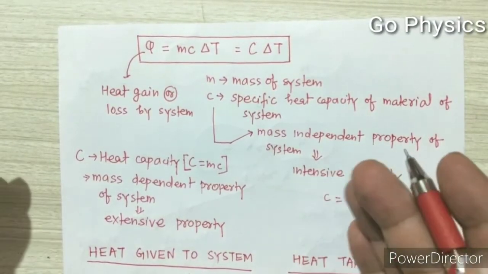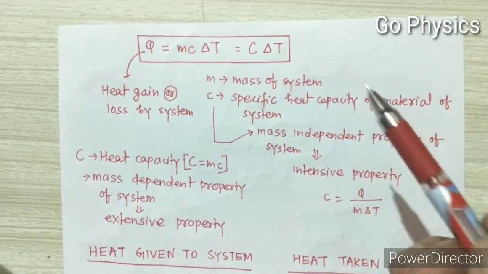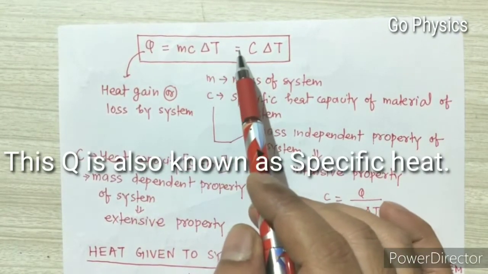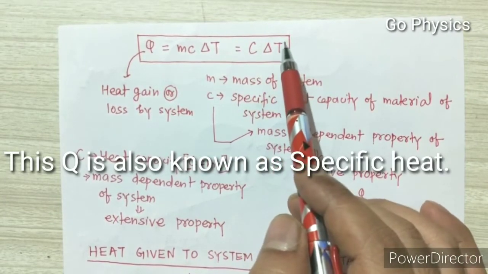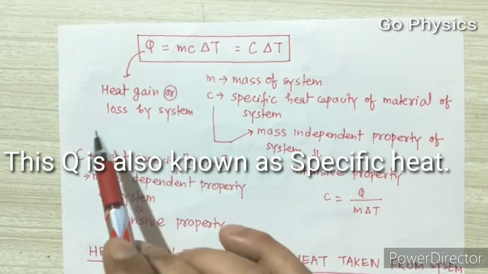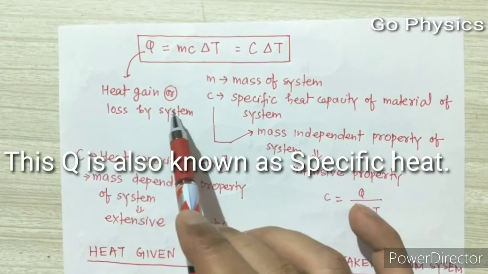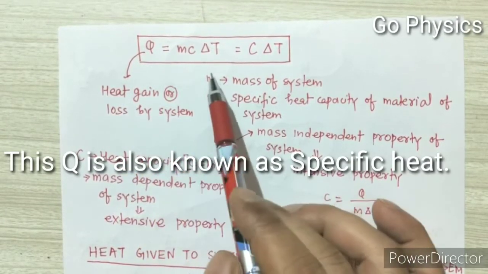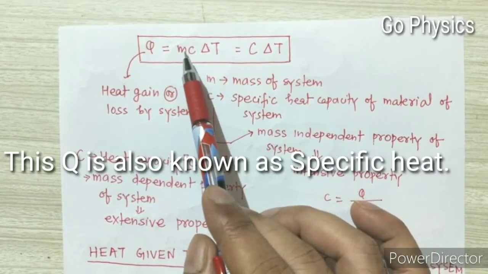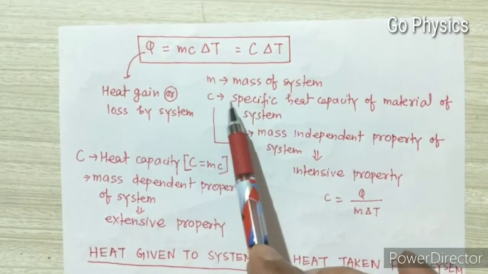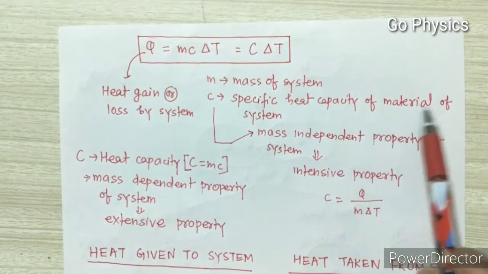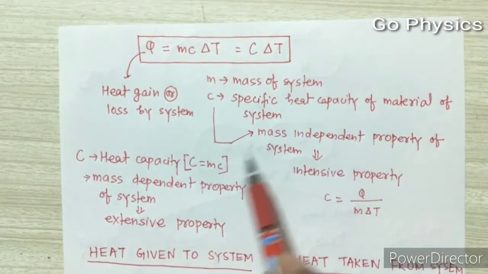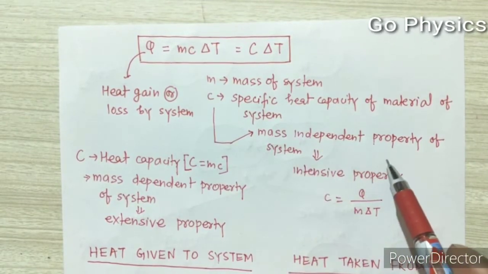Now it is the continuation of the previous lecture. As we learned earlier, Q equal to mc into delta T, which is also equal to capital C into delta T, where capital Q is equal to heat gain or loss by the system, or heat given or taken by the system. M is the mass of the system and c is the specific heat capacity of the material of the system. If we talk about specific heat capacity, then it is an intensive property of the system,